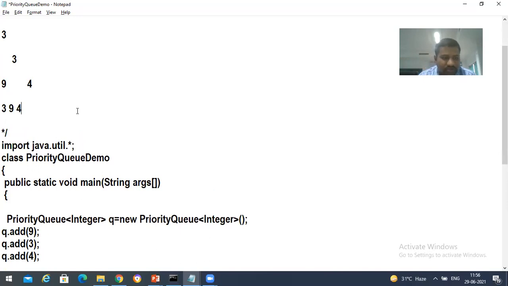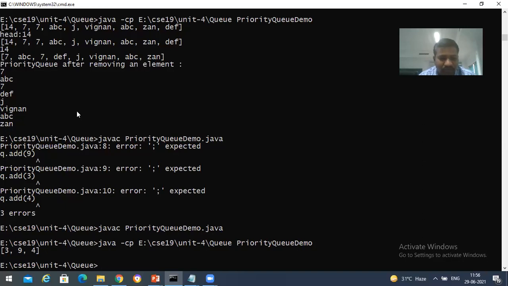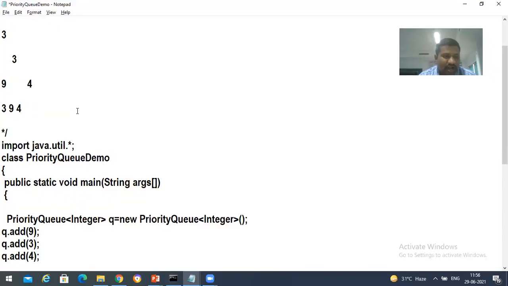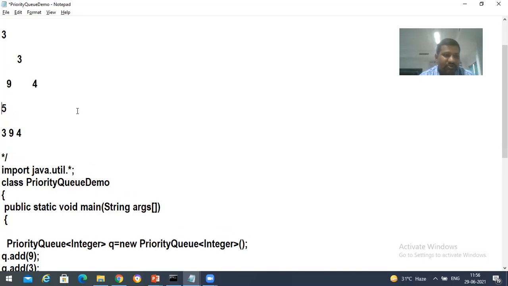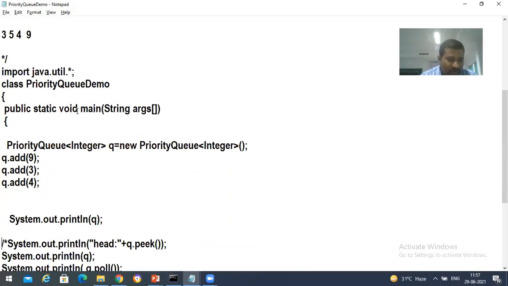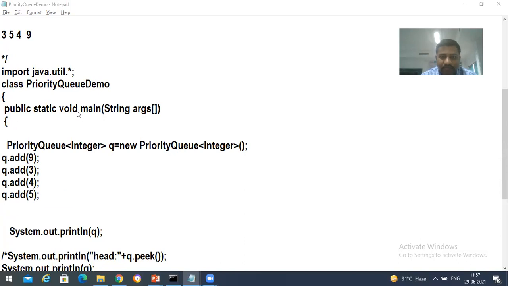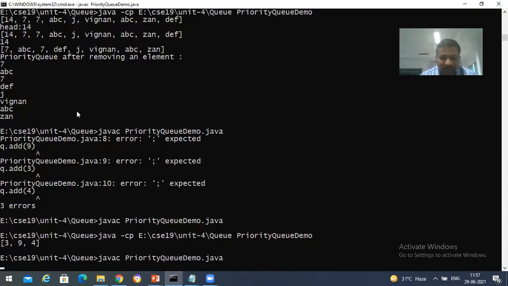Yes, sir. So when I compile this, same thing I got: 3, 9, 4. Suppose I would like to insert 5. So where I'm going to insert 5? Here I'm going to insert 5. So when I insert 5, this 5 is less than 9. Then again I need to interchange like this. So 5 comes here, and then 9 has to come over here. So in that case, how the elements are going to be? 3, 5, 4, 9. Right? Save this, and we'll insert one more element over here. What's the next element? 5 kada? Yes, sir. Compile it.